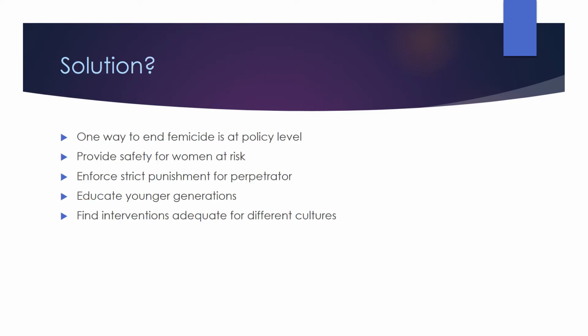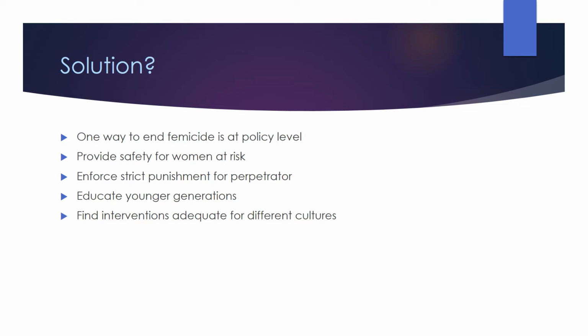Regardless, any solution must be multifaceted in order to face intersectionality and to properly address the problem of femicide. One way to end femicide is at policy level, that is, to create policies that protect women before they become a victim of femicide. After all, femicide begins with violence. Another way would be to provide safety for women at risk, whether through shelters or through protection through safety programs like the police department or the Department of Health and Human Services.